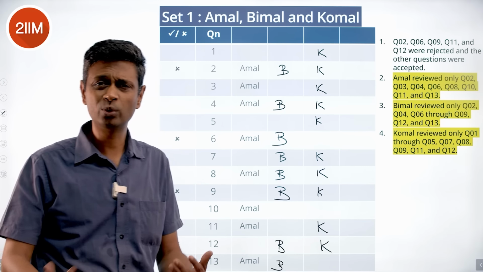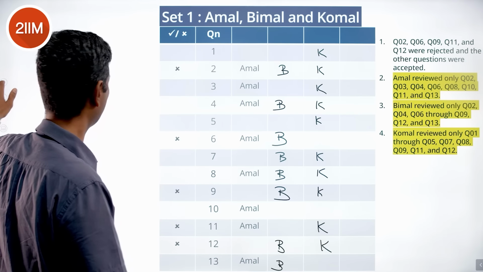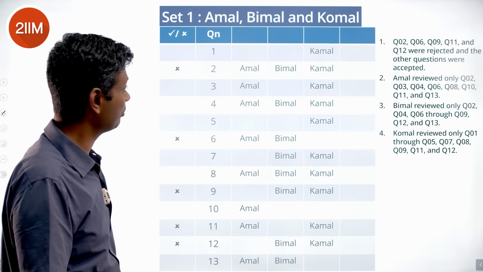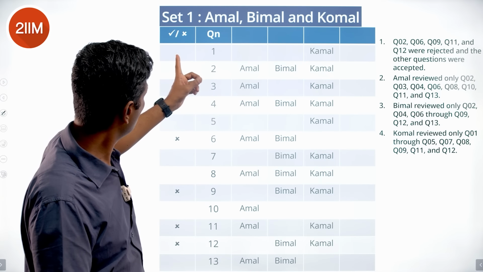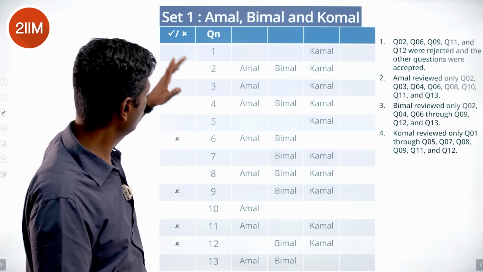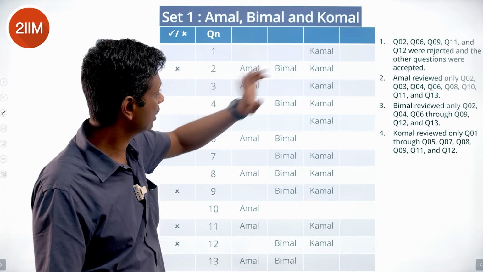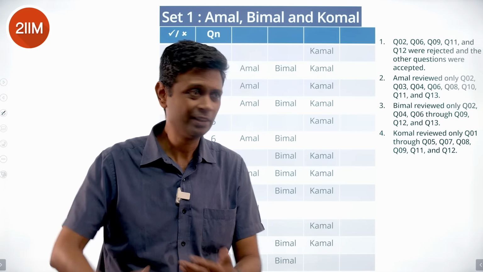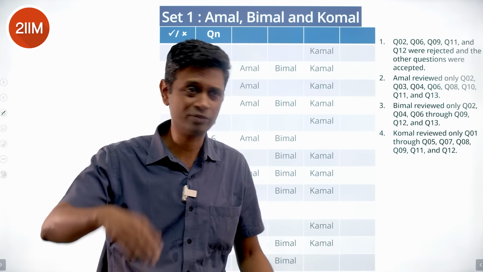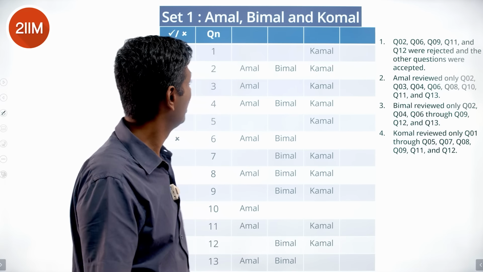We put in who's reviewed what, all of this. We filled all of the data in. Let's have a look at this and see if we can make any inferences at all. The first one was approved after having been reviewed by, sorry, I've written it as Kamal, it's Komal. Some typo, I've just copied everything down. So don't worry about it.